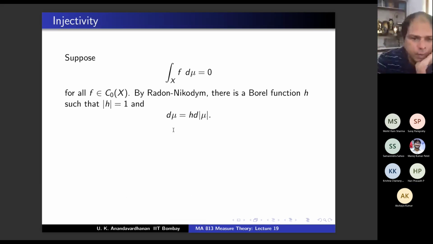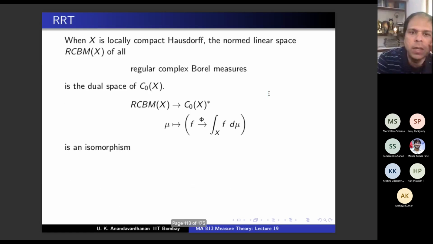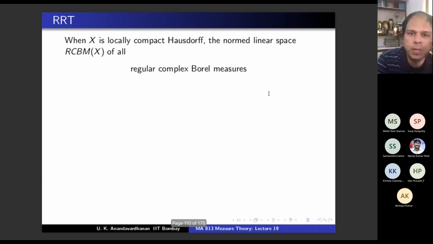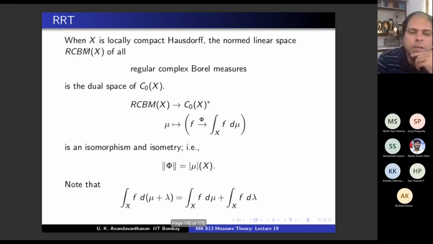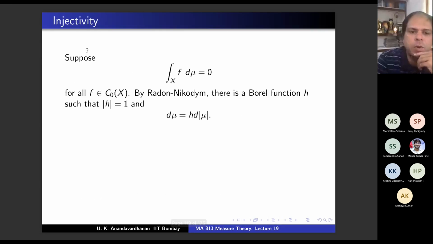By Radon-Nikodym, there is a Borel function h. Oh, by the way, what is your sigma algebra? Why do I write Borel function instead of measurable function? Because your sigma algebra is the Borel sigma algebra. Okay, we are dealing with Borel measures. So your sigma algebra is the Borel sigma algebra, script M is nothing but script B. So there is a Borel function such that d mu is h d mod mu.